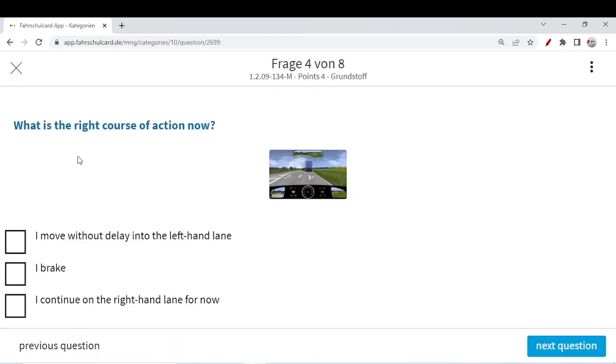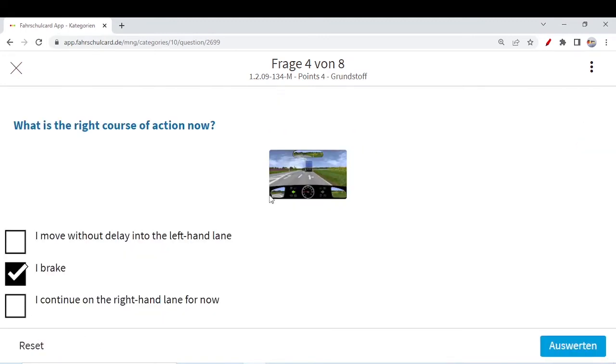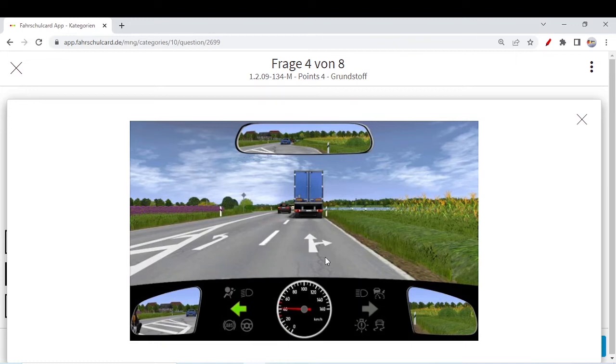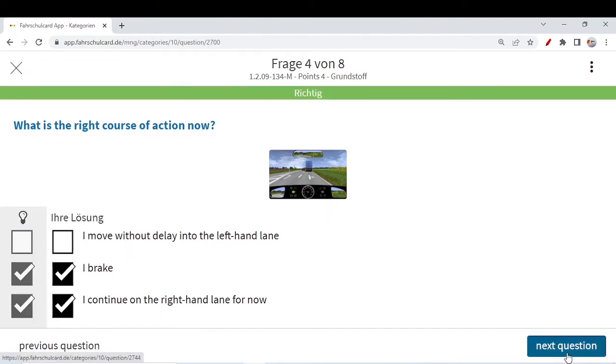So what you need to do in the exam, just be sure to watch the video at least 4 times. What is the right course of action now? I move without delay into the left hand lane? No. If you immediately move to the left hand lane, you can hit the motorcyclist. Just brake. Why brake? Because you also need to change the lane. If you continue with the same speed, maybe you will pass this point, this lane to change, and then you have to go either straight or take the right turn. So just brake, allow the motorcyclist to go, and then behind the motorcyclist you can change the lane. I continue on the right hand lane for now. For the time being, continue on the right hand lane. Just brake, allow the motorcyclist, then change your lane as a responsible driver.